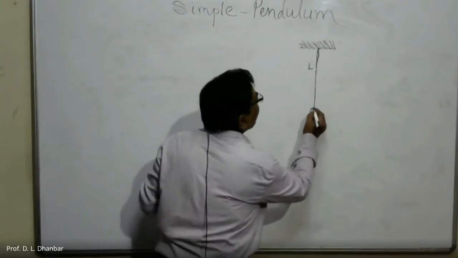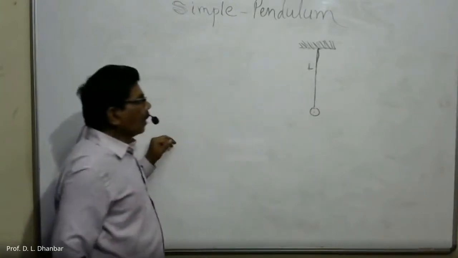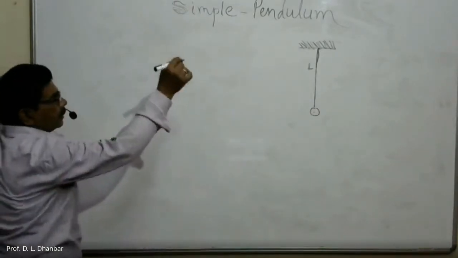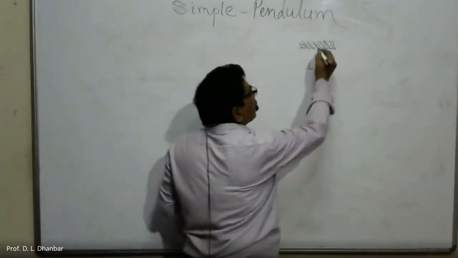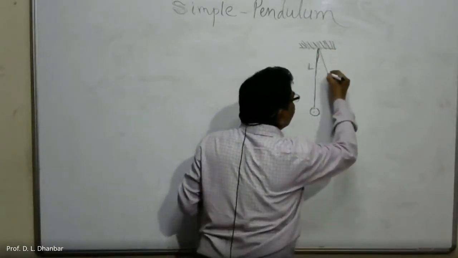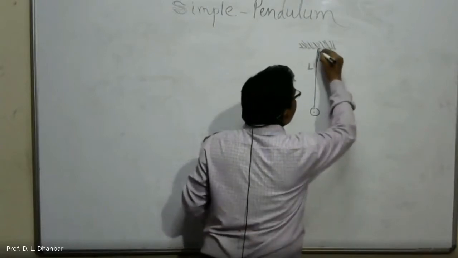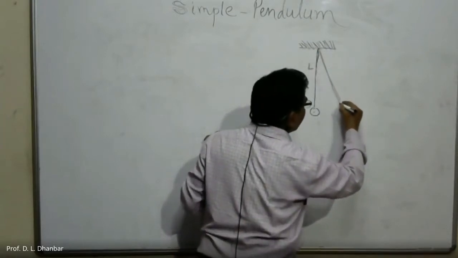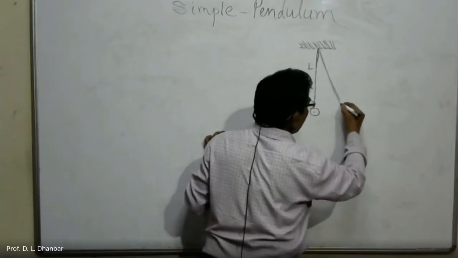Then this is the rigid support. Now this is the displaced position of the bob.